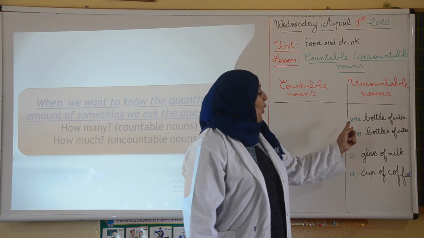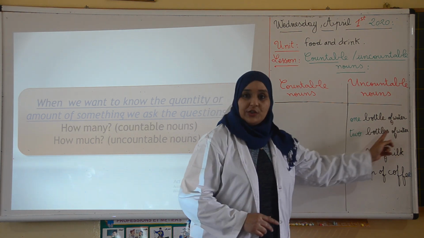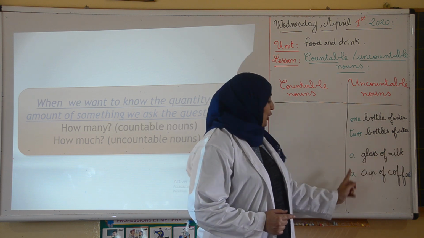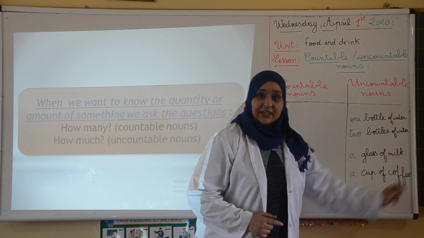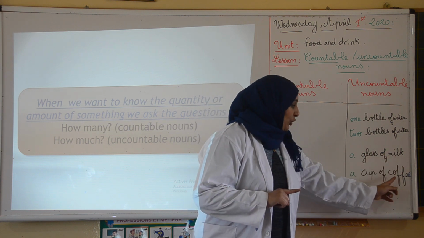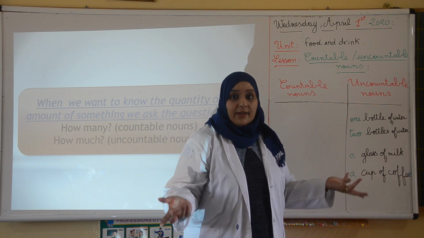As you can see here, 1 bottle of water, we count the bottles. 2 bottles of water, a glass of milk, a cup of coffee. We use the articles not with milk or coffee, but with a glass, with a cup, which are countable nouns.